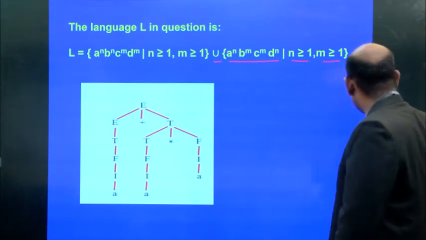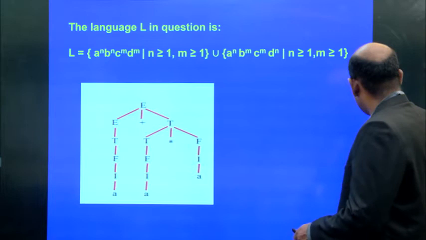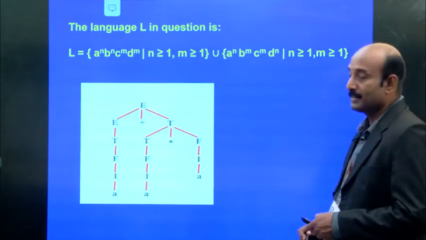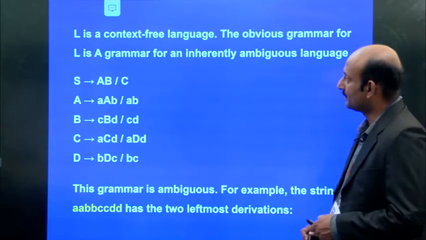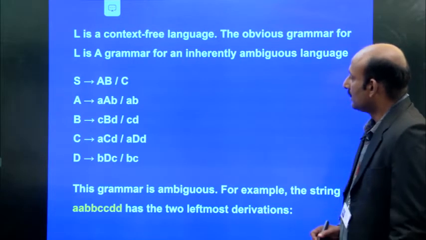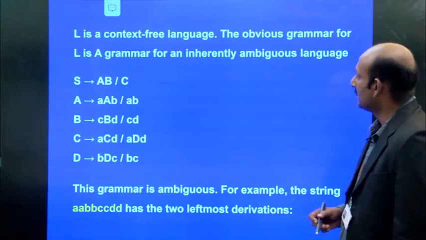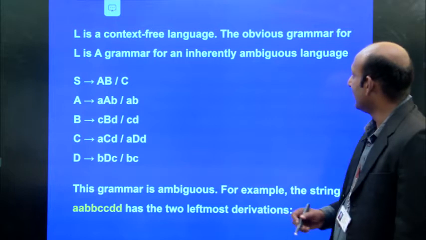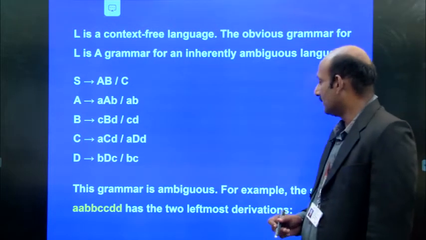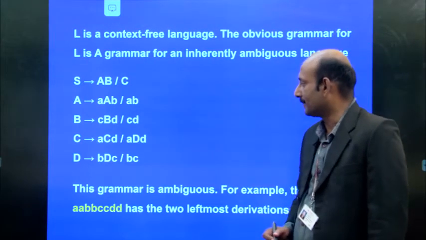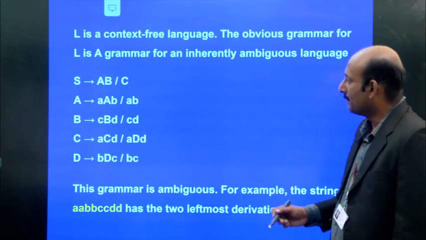Then we combine these two languages. Then the grammar is inherently ambiguous. So in this context free language, the above grammar is an inherently ambiguous language. So this grammar is an ambiguous grammar.